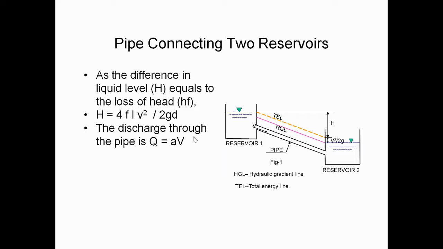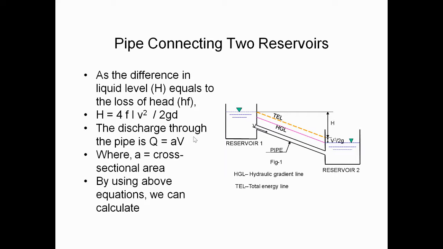Next, the discharge through a pipe is Q equals AV. This is a well-known formula to us. Here A is equal to the cross-section area of the pipe.